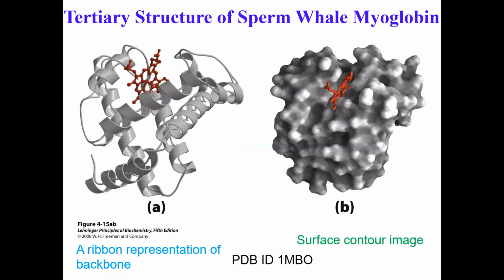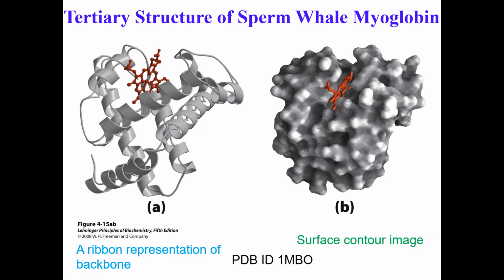An example is shown here. This is the structure of whale myoglobin. We'll talk about the function of this again in the next class. But the crystal structure of this was solved very early, in the early days. And you can see they are showing you two different types of representation for this protein. The structure of this protein, myoglobin, is known.